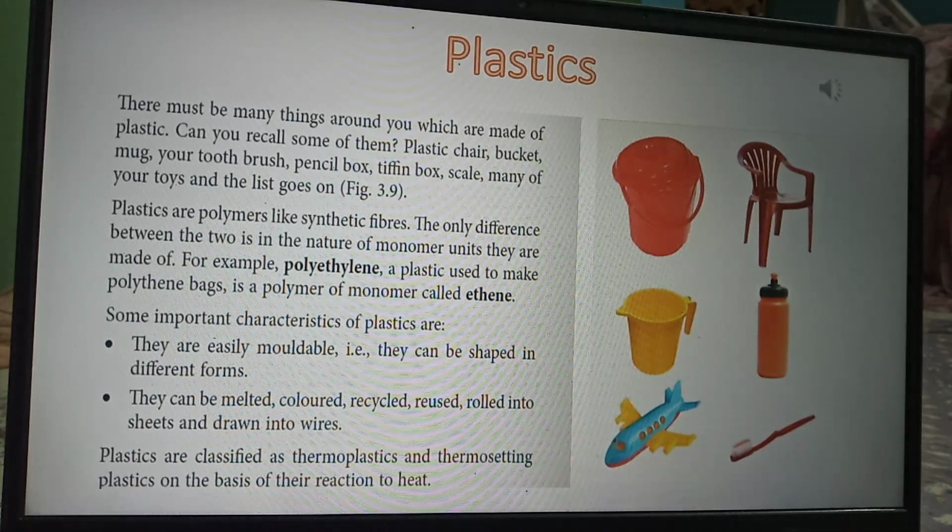Secondly, they can be melted. You can melt it, color it, recycle it, reuse it, roll it into sheets and even draw it into wires. So these are the two important characteristics of plastics. First is they can be easily molded, we are able to shape it into different forms. Second is it can be melted, colored, recycled, reused, rolled into sheets and drawn into wires. Next I will be dealing with the classification of plastics.